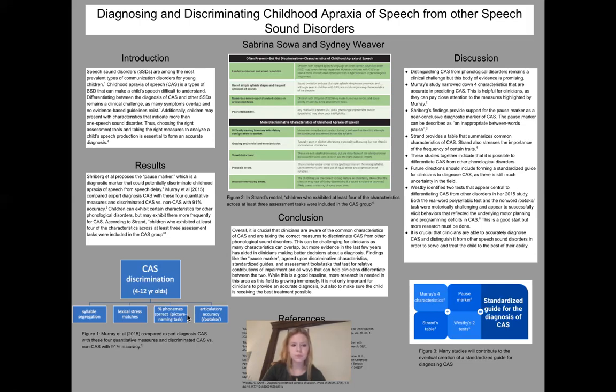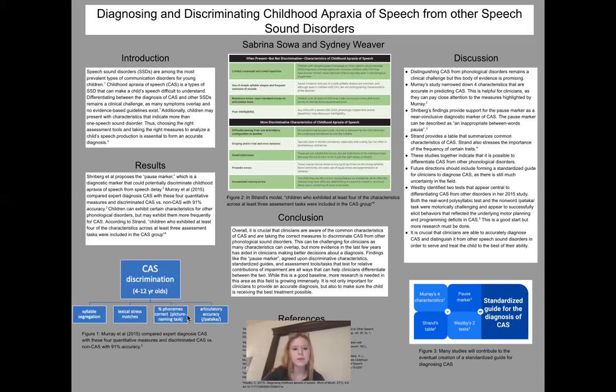And then we also have a table from Strand, and it says that children can exhibit certain characteristics for other phonological disorders, but may exhibit them more frequently for apraxia. Children who exhibited at least 4 of the characteristics across at least 3 assessment tasks were included in the apraxia group. So Sydney can go ahead and talk about that table, which is in the middle of our poster.